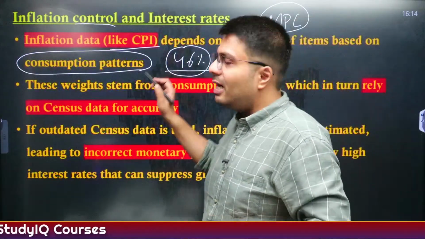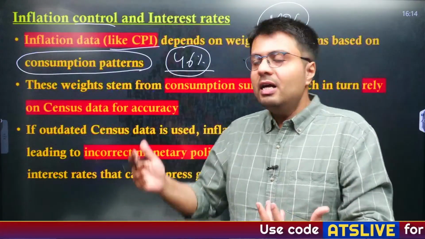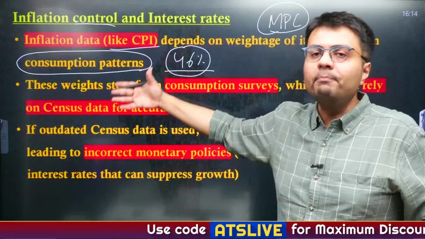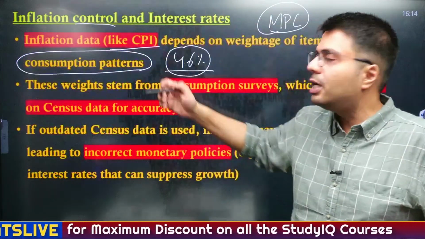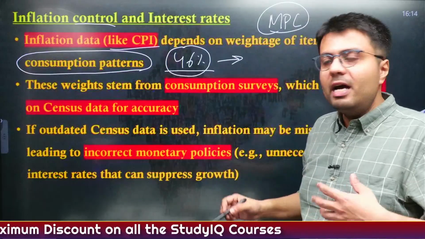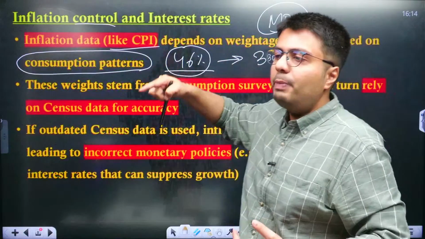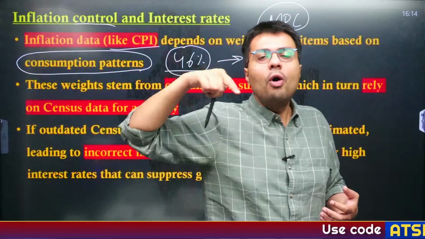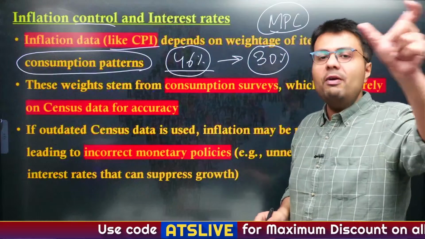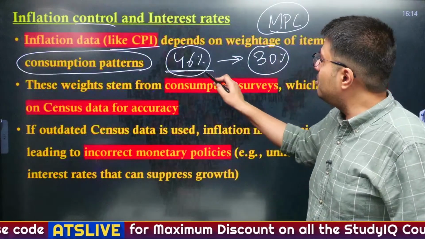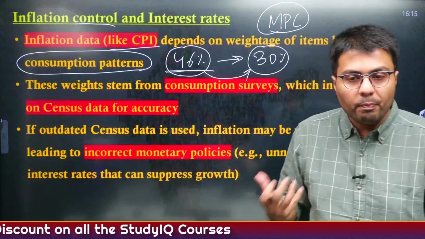So it tells us that almost half of the spending that normal households make in our country is made on food products, right? But going forward, this consumption pattern might change. Suppose in future people living in India reduce the amount of spending that they do on food and increase the amount of spending on education or health or any other factor, you can understand this will lead to changes in how CPI will be judged, right? So if we do not change this consumption related data, how will we be able to assess the levels of inflation properly in the country?